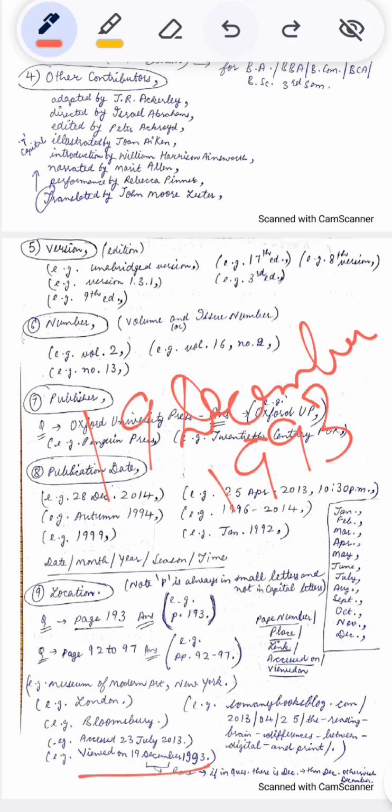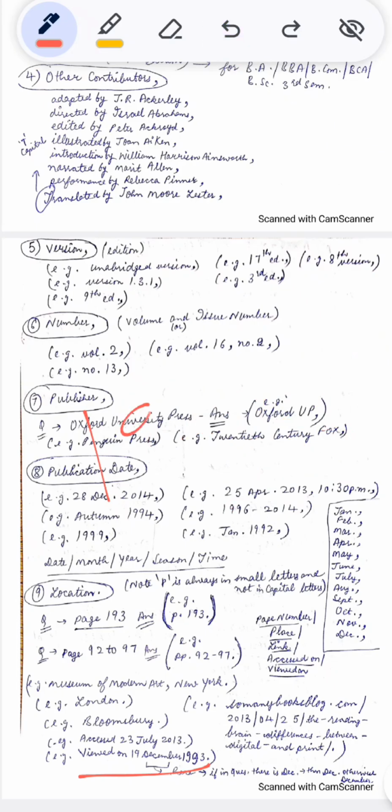If December is in its short form, for example, in the question you are given 19 Dec. 1993, then you will write 19 Dec. 1993 period. You have to see whether the month is in its short form or in its full form. This is just for location. For publication date, you have to write the short form. For location, whatever is given in the question, you have to follow that.